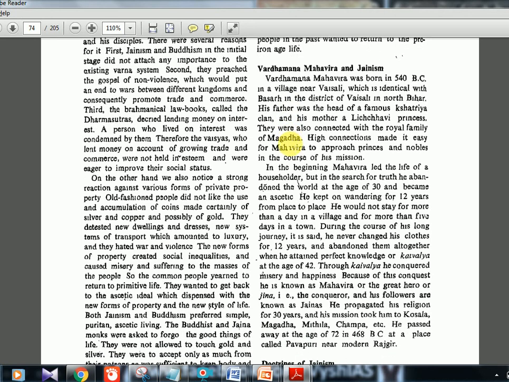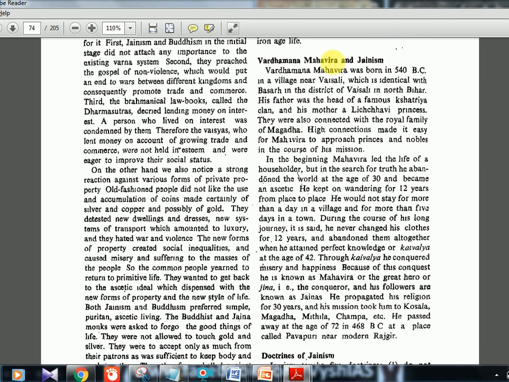Now they're starting the story of Jainism. Vardhamana Mahavira was born in 540 BC in a village near Vaishali. Try to remember these names, this year, timeline, place and all, because when you compare with Gautama Buddha, UPSC will put confusing statements, as both are almost in the same timeline. So 540 BC, Vaishali, and his mother was a Lichchhavi princess. We'll learn about these kingdoms later when we do the Mahajanapadas. The Lichchhavi princess, and they were all connected with the royal family of Magadha.